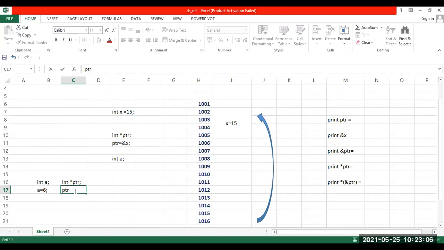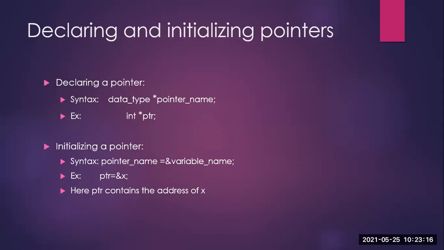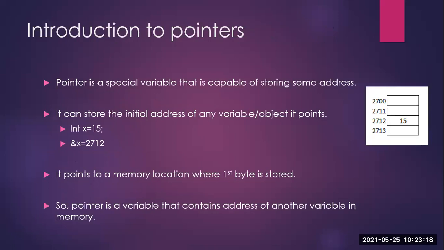Now, if I have to initialize this, recall the definition of a pointer here. It stores the memory address of a variable. Correct, very correct. So have a look at all these points, especially the first point and the last point. A pointer is a special variable, remember this, because it is capable of holding memory addresses. But whose memory address does it store? It stores the memory address of another variable. So that is how you initialize pointers.